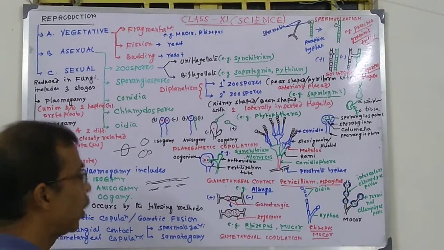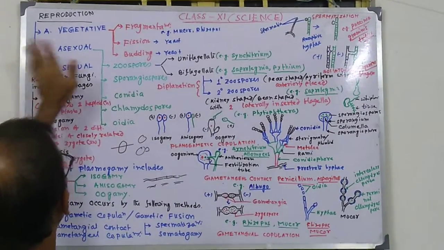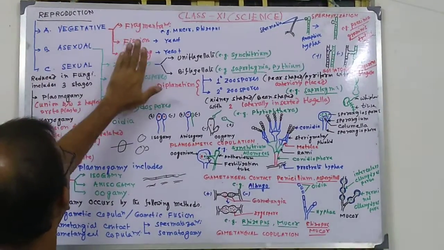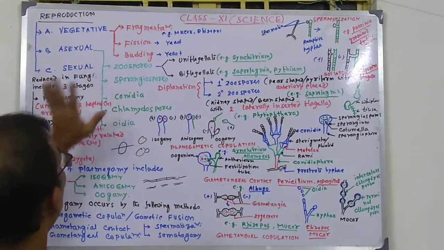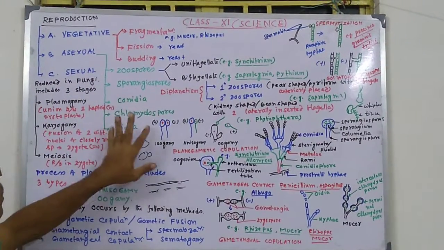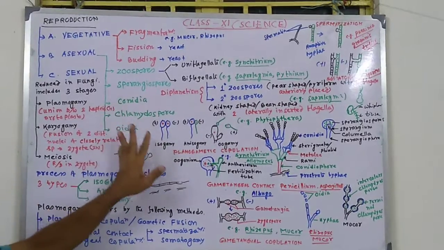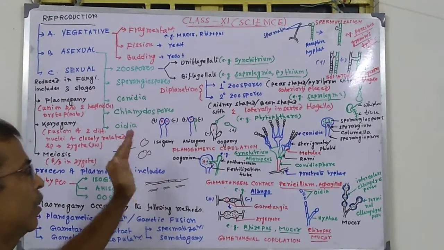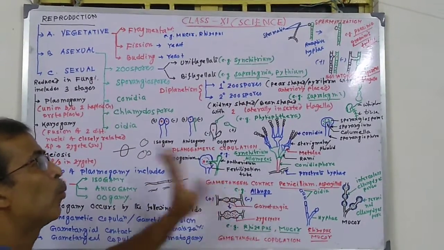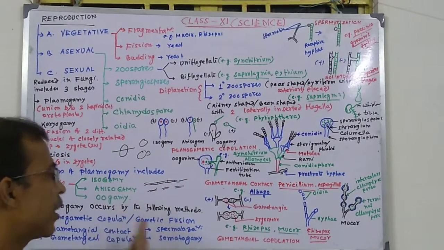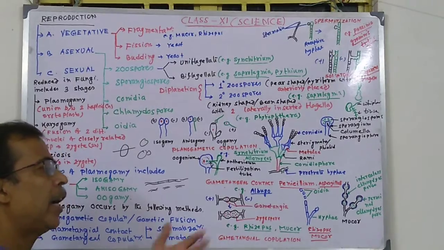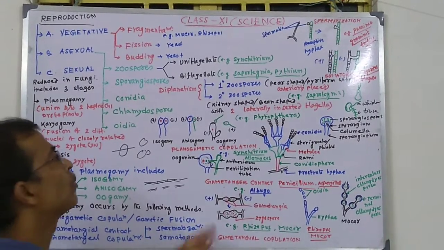Just to recapitulate, there are three types of reproduction: vegetative, asexual, sexual. In vegetative reproduction, the body forms another body without formation of gametes. That is, vegetative structures are detached or divided, and by growing form a new one.